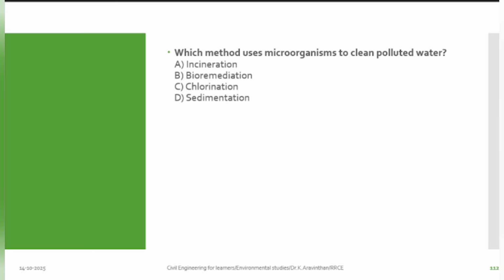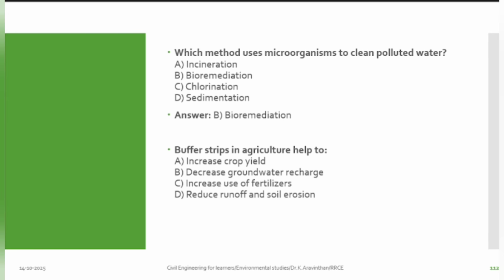Yes. Next thing. Which method uses microorganisms to clean the polluted water? Bioremediation. Yes. Buffer strips in agriculture helps to. I have told buffer strips, no? Yes. They reduce runoff and soil erosion.